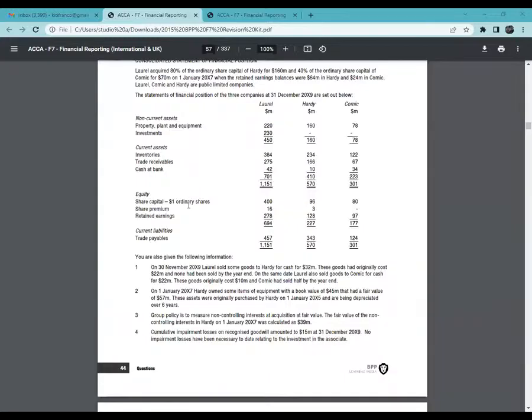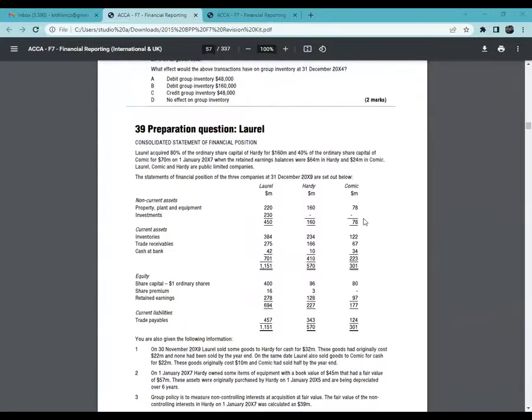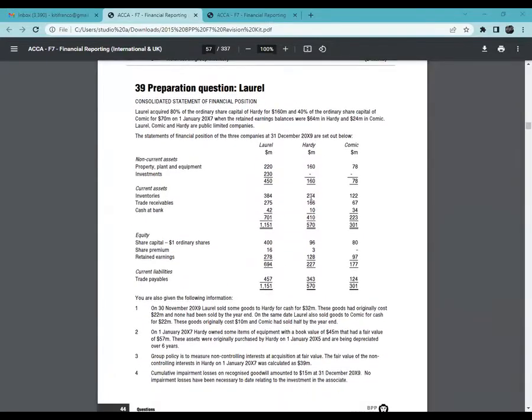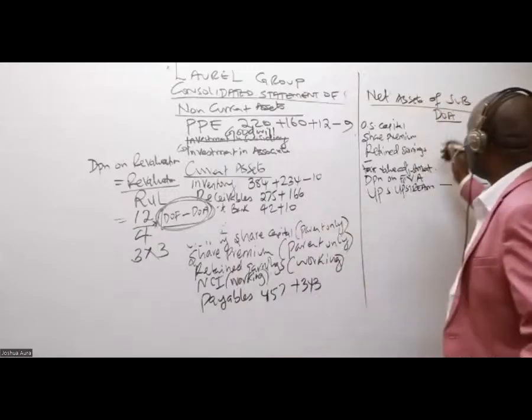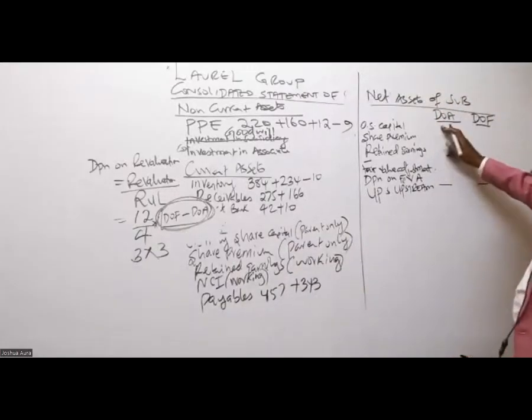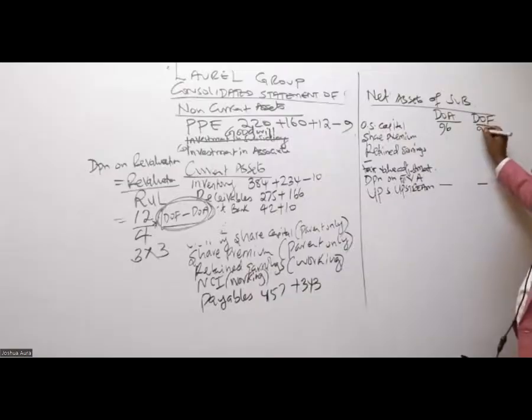Ordinary share capital. So what ordinary share capital amount should I bring here? Do I take 400, 96, or 80? Remember, these are net assets of the subsidiary. And the subsidiary is the one that we have here called Hardy, which is 96. We shouldn't take 400. No, it is 96. So for the DOA, date of acquisition, we have 96, and here 96.